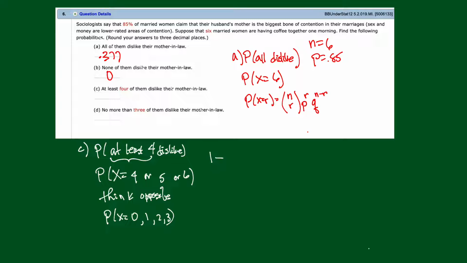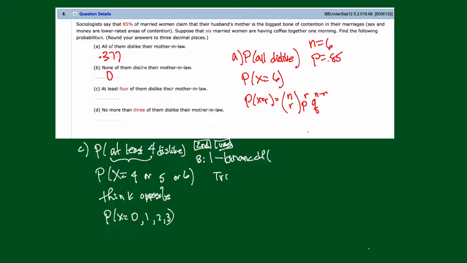So 1 minus. Now, let's go get binom CDF because I have a collection, right? So go get binom CDF. All right, so that's where? That's under B, I think it is. It's second, VARS. Scroll down to B, select binom CDF, but you have to put the 1 minus in first, right? So 1 minus, then go get binom CDF.